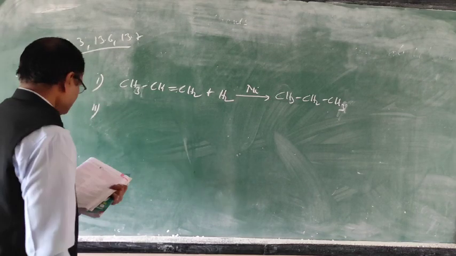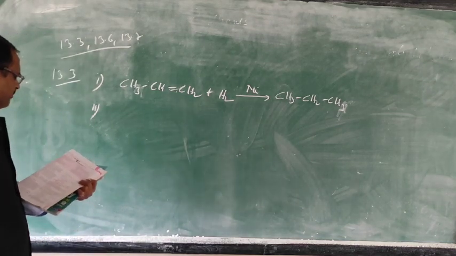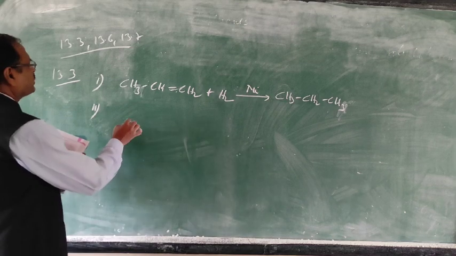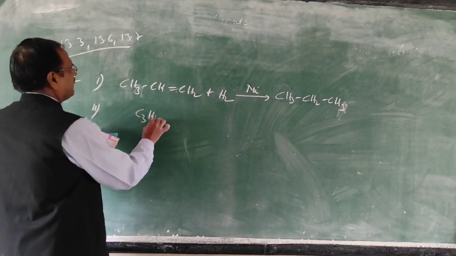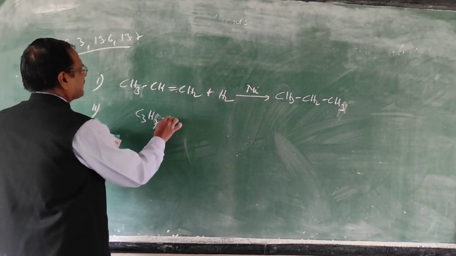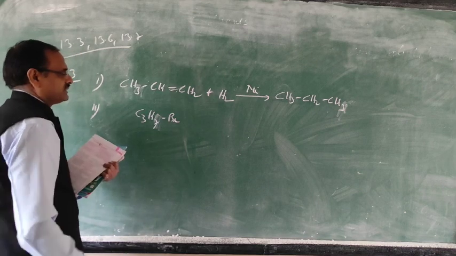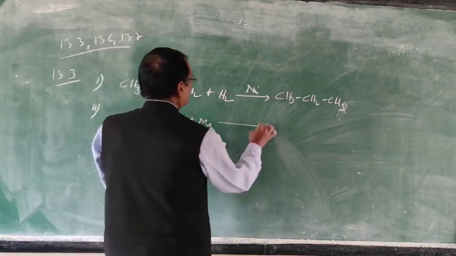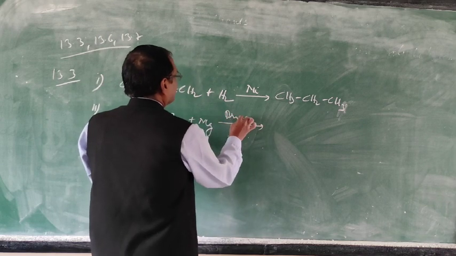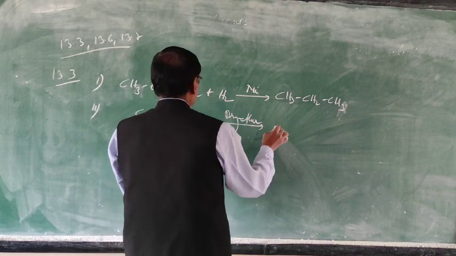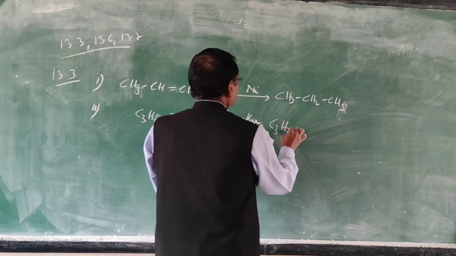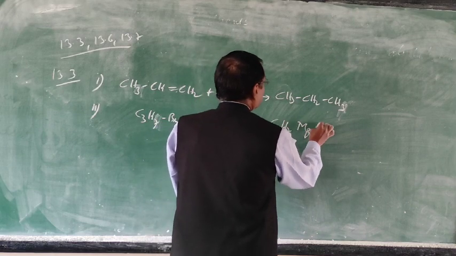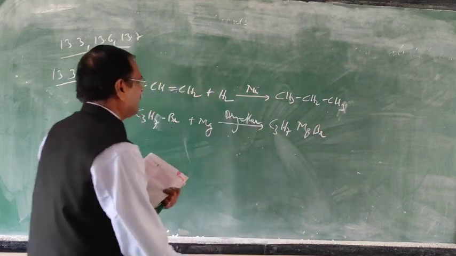Now the second one is from propyl bromide. It is very simple. Just react with magnesium in dry ether to make the Grignard reagent. This will form C3H7MgBr. Now you can react with water.